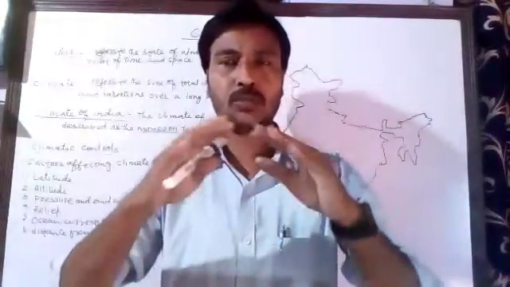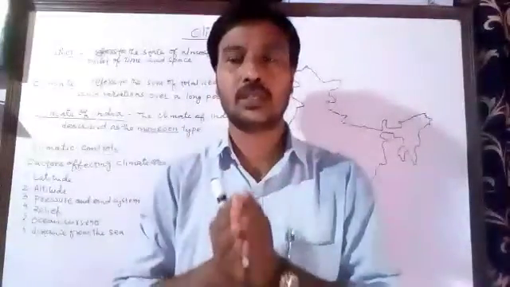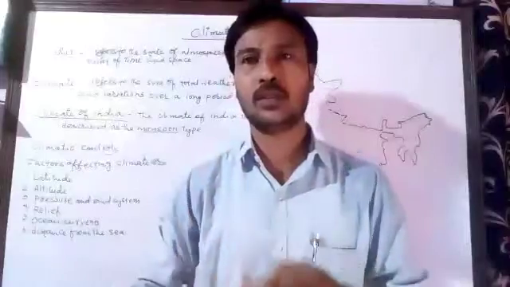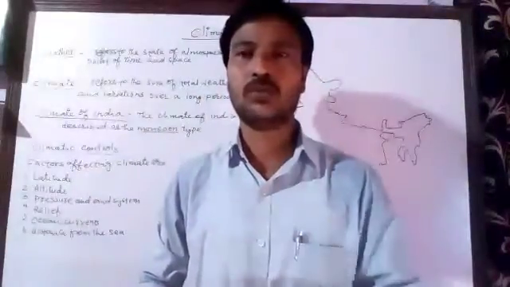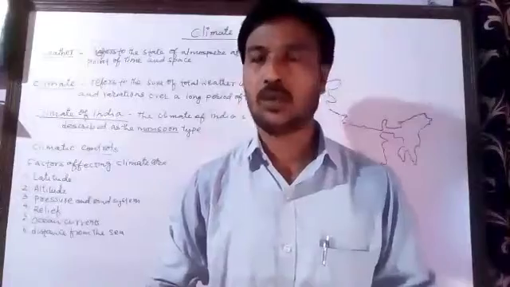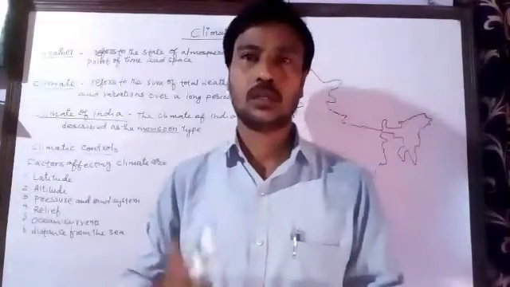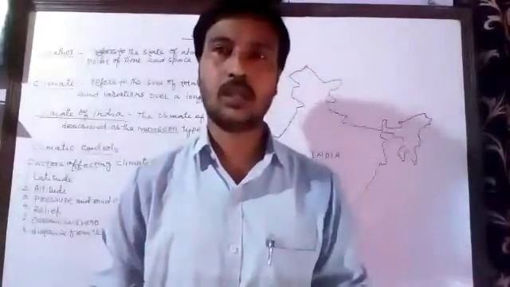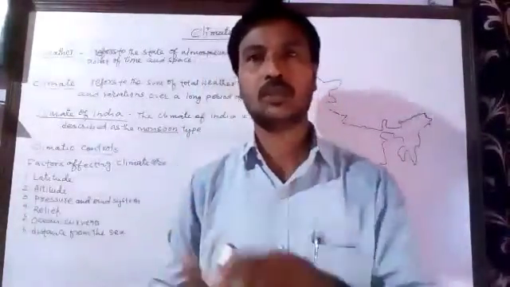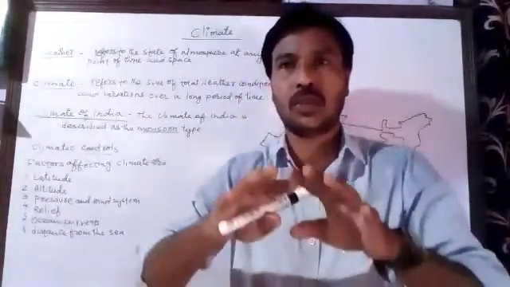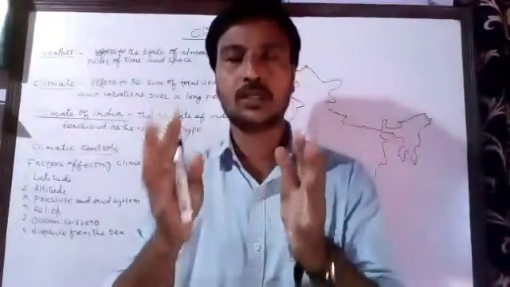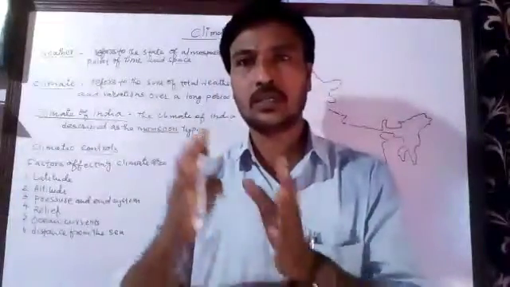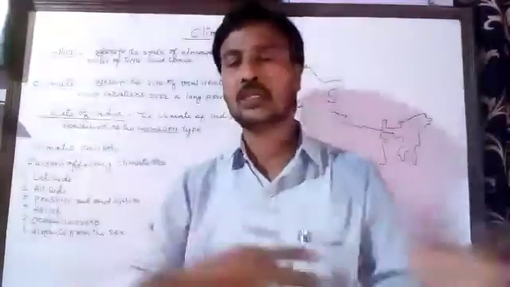Because of this monsoon wind, the climate of India changes, and therefore we have mainly three seasons: the cold weather season, the hot summer season, and the rainy season. These are the main three seasons of India, which are mainly controlled by the seasonal change of wind. The wind changes its direction.